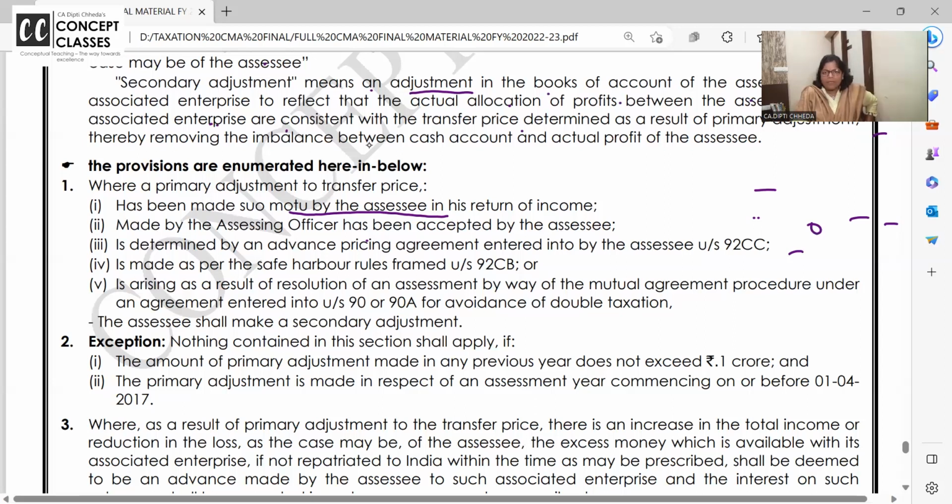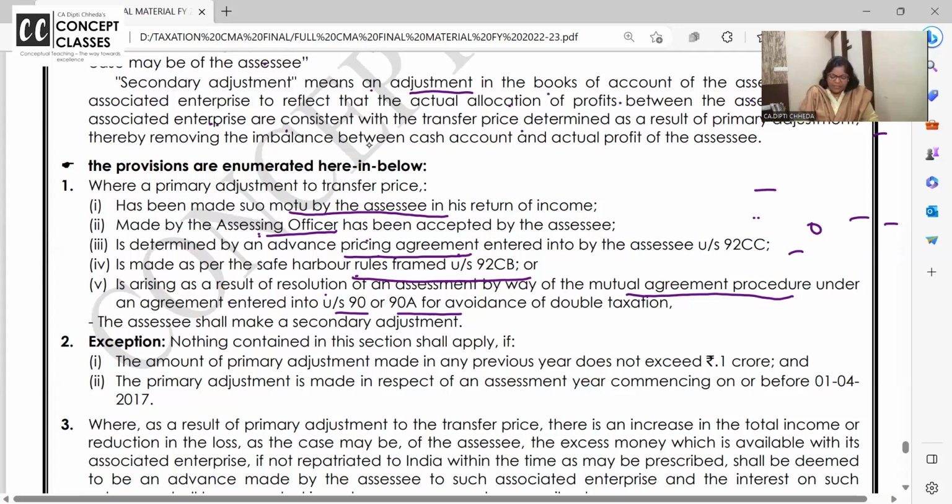और या तो आपने खुद किए हैं प्राइमरी एडजस्टमेंट, या फिर एओ ने किया है, या एडवांस प्राइसिंग अग्रीमेंट के हिसाब से हुआ है, as decided by the SSC, और सेफ हार्बर रूल्स, or as a result of assessment by way of mutual agreement procedure. You know, sometimes when we have the double taxation avoidance agreement and all, then with the other countries we can have unilateral, multilateral treaties and all. तो उस हिसाब से अगर डिसाइड हुआ है, so in those cases primary adjustment is done.